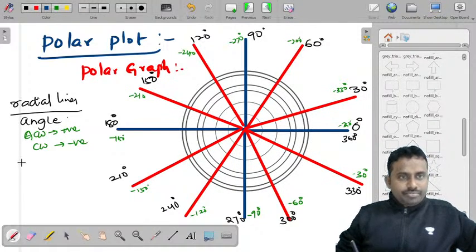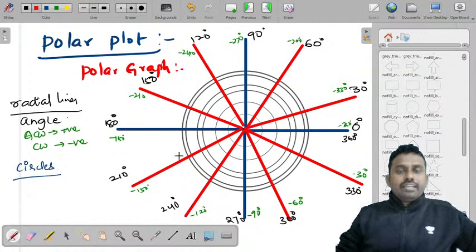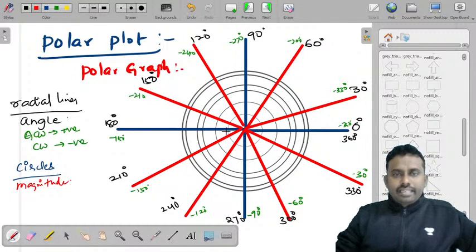You also have circles. As I have shown you, you have circles. What do these circles represent? They represent magnitude. You can consider any circle. Let's say this is the inner circle that I am taking. On both sides, you can say it is 0.5 magnitude. Let us say this is 1 magnitude. Let's say this is 1.5. Let's say this is 2 and this is 2.5 and this is 3.